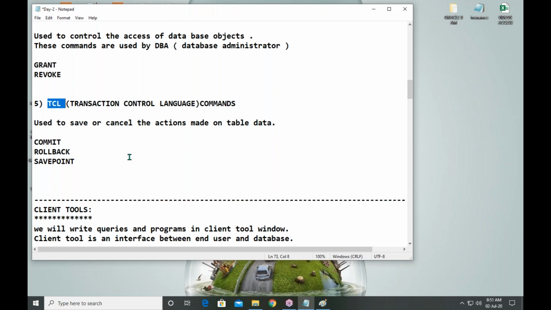So your transaction is successful. If your transaction is successful, you cannot cancel it. It is permanent. In case your transaction failed, then the transaction should be cancelled. See, commit is a command to make your successful transaction permanent.